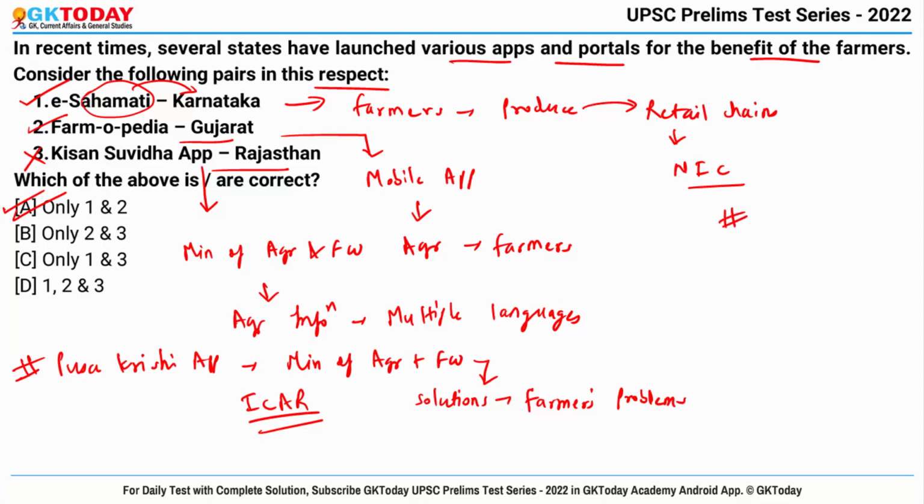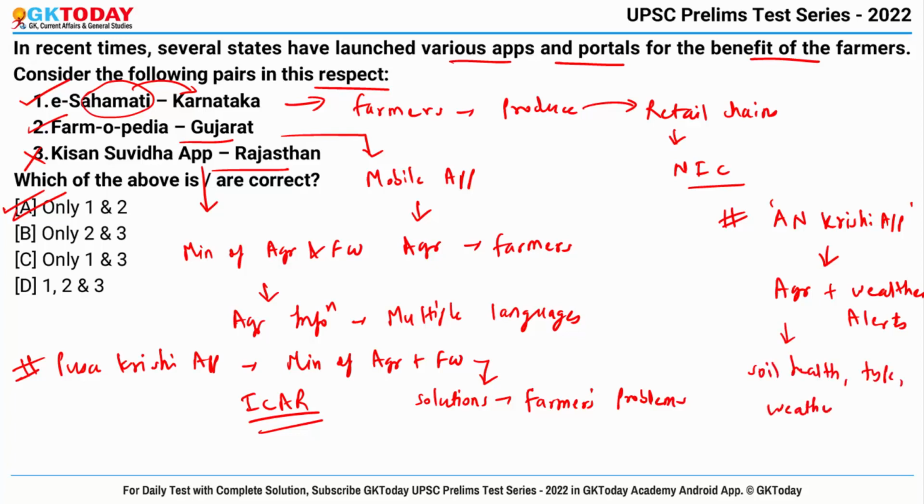Because recently the Union government has launched Atmanirbhar Krishi application in order to provide the farmers with actionable agricultural insights and weather alerts. So in this app, data related to soil health, soil type, the weather, moisture and water table were aggregated and analyzed for generating personalized insights related to the fertilizer requirement, then crop selection and water needs for each farmer at the farm holding level.